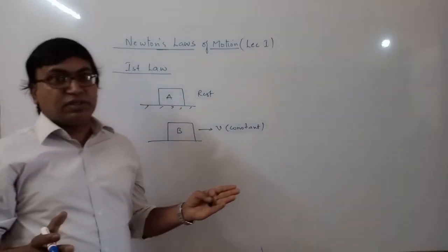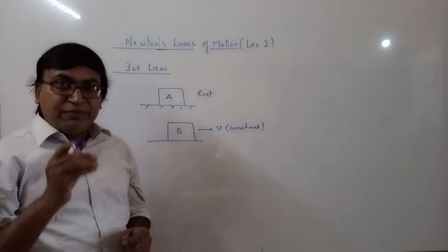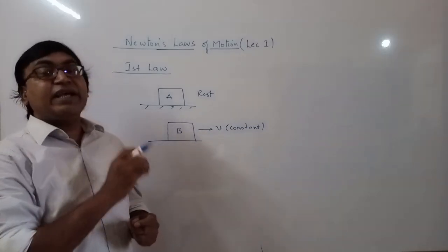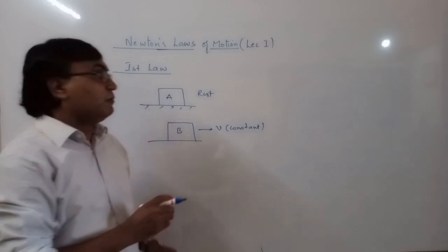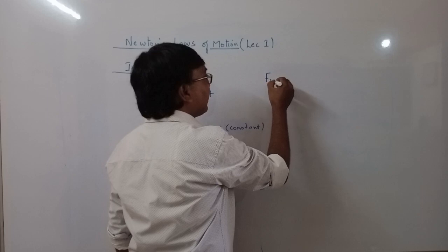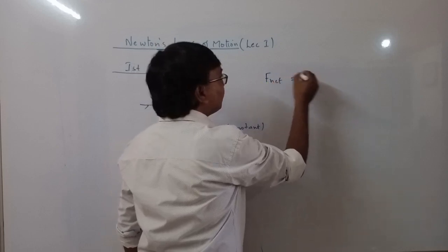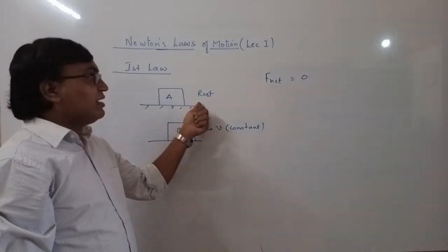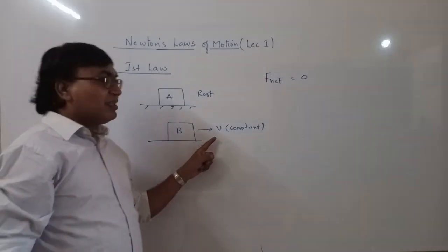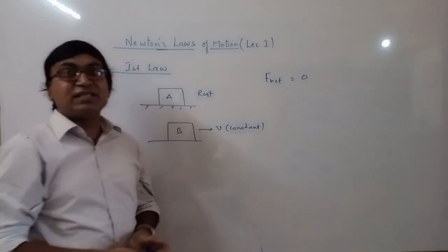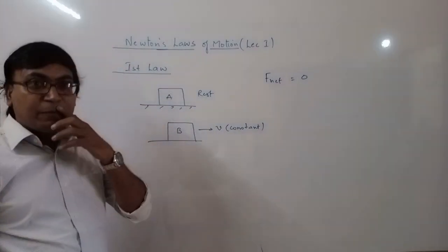Suppose you came to know that the net external force on a body is 0. F net is 0. Then what can we conclude? We can conclude that the body must be at rest or the body may be moving with uniform velocity. In both cases, the acceleration of the body is 0.